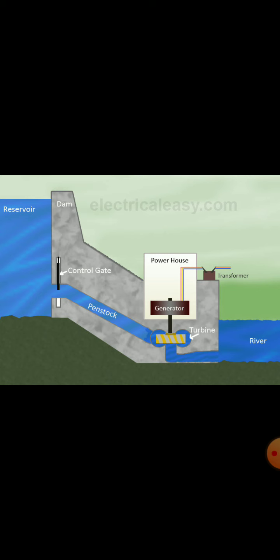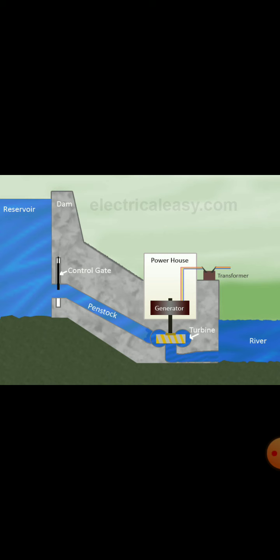Where? In the reservoir, right? When the water is stored, it comes to rest, and the kinetic energy of flowing water will be converted into potential energy. As you can see in the figure, there is a reservoir on the left-hand side, which will store the water. The water from the high level in the dam is carried through pipes.